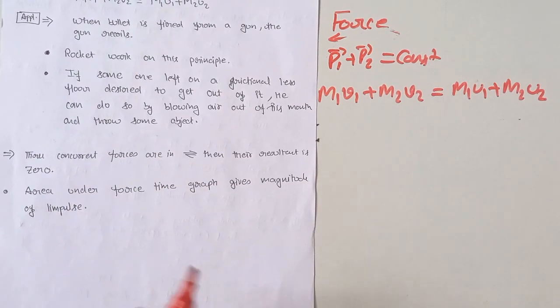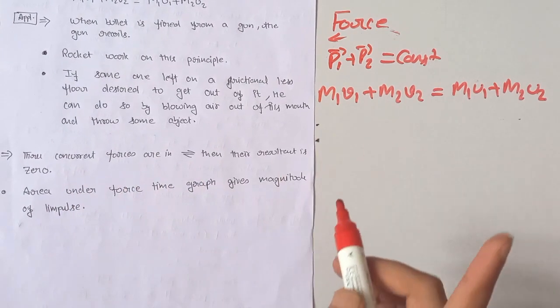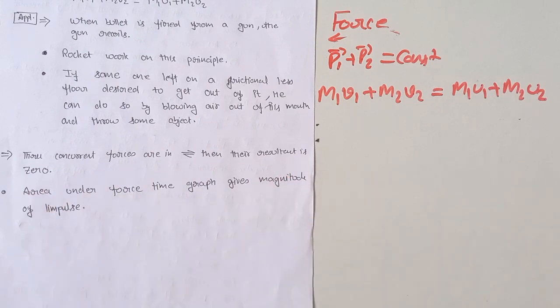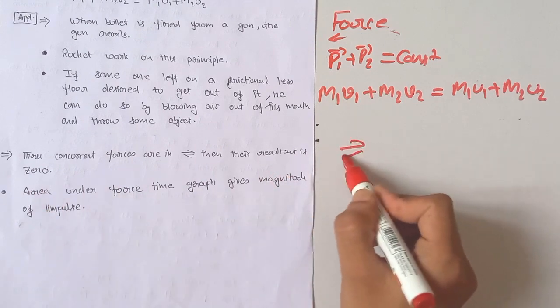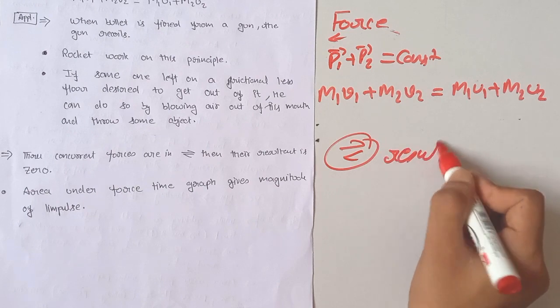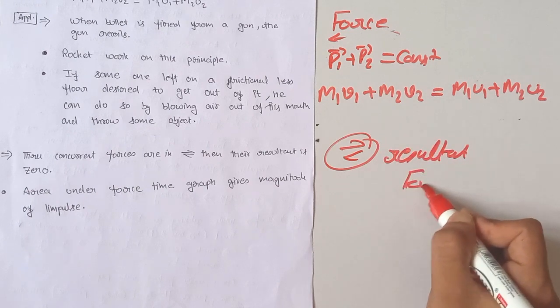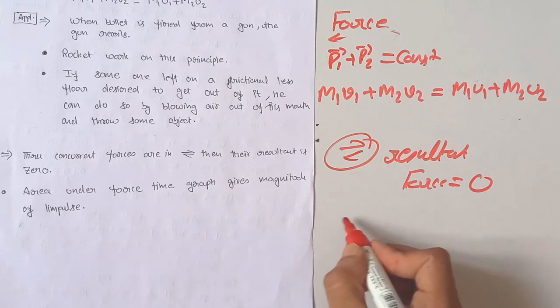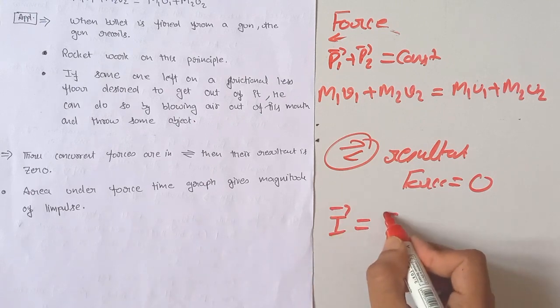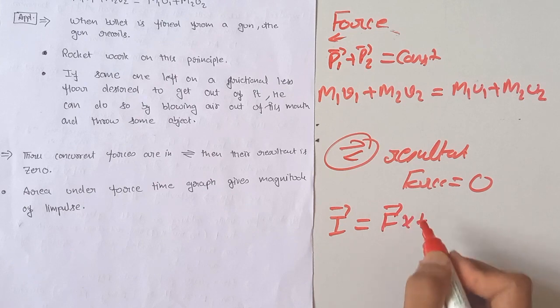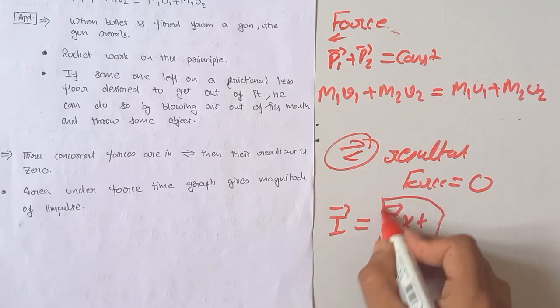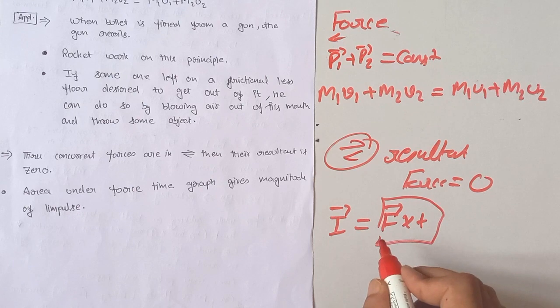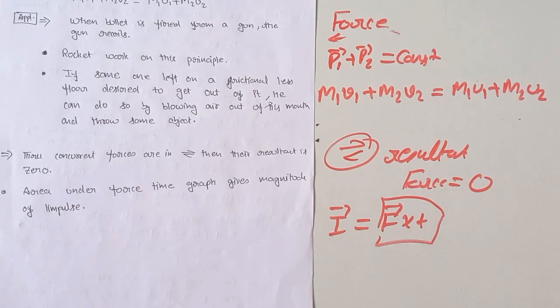Our next key point: if three concurrent forces are in equilibrium, then their resultant is equal to zero. And we know what impulse is: impulse is force into time, and the area under the force-time graph gives the magnitude of impulse. These are the important key points of our first chapter, that is force.